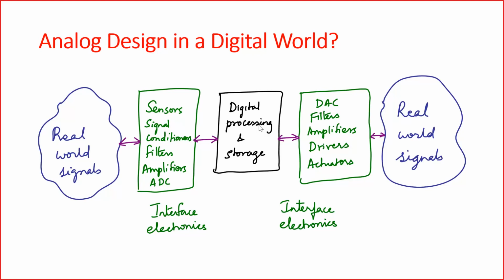And if you talk about temperature or pressure or displacement or velocity, whatever type of signal you take, all these signals are analog in nature, and what is typically called interface electronics is heavily analog. It doesn't matter how advanced you go in your digital technology, you still need these interface elements which can interface your digital bits to the real world signals. All right. So we are going to look at many of the aspects which are covered in these two blocks.